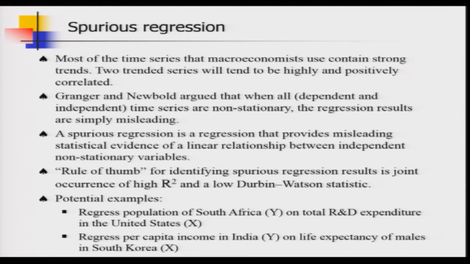As of now, let us think about a rule of thumb which will help us to detect whether we have run a spurious regression or not using time series data. The popular rule of thumb says that if you have run a regression and you are observing a very high R square value, but a very low Durbin-Watson test statistic value, then you have a potential case for spurious regression.